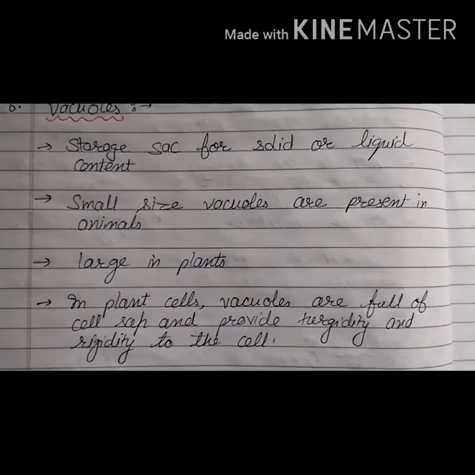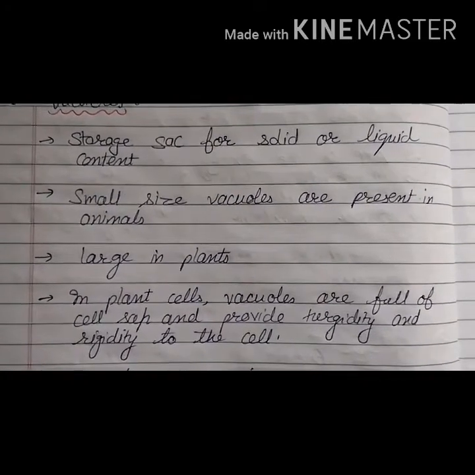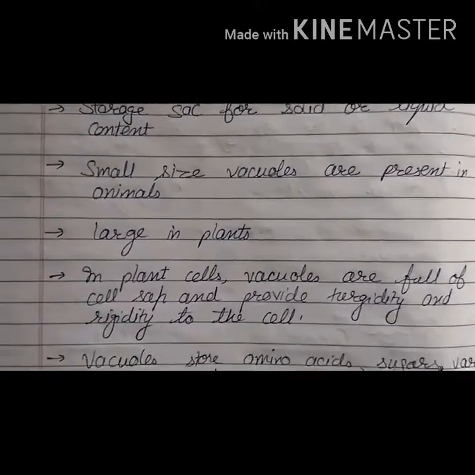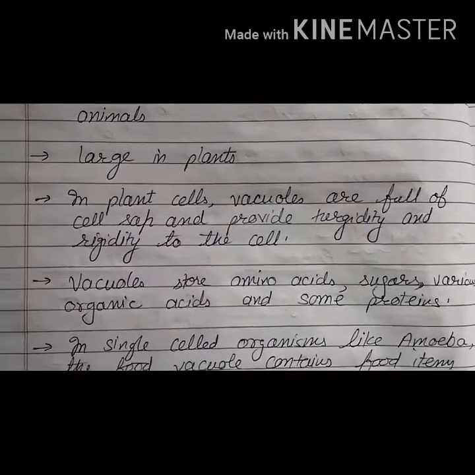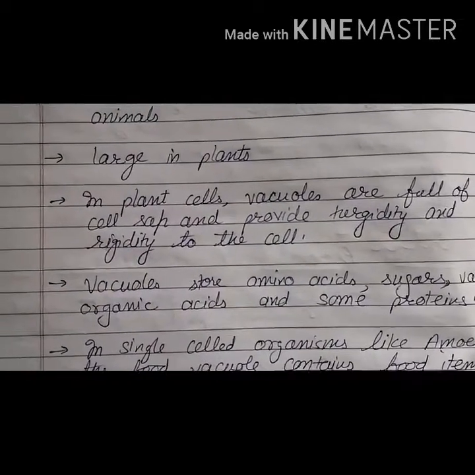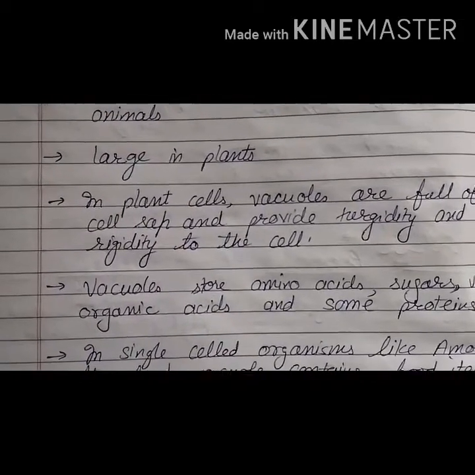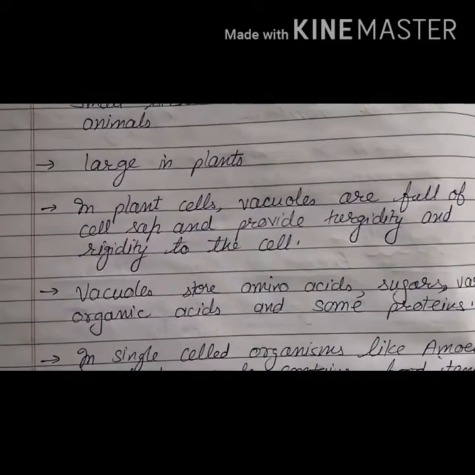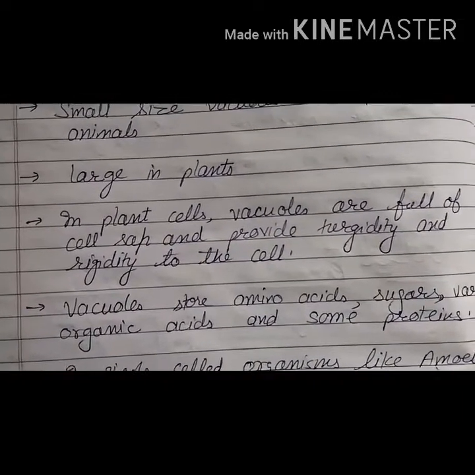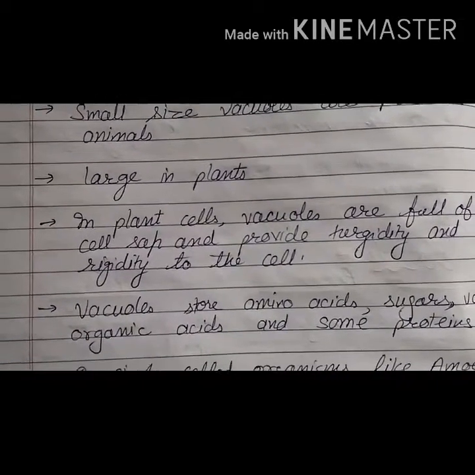In animals, various small size vacuoles are present, whereas in plants generally one vacuole which is very large in size is present in the center. In plant cells, the vacuole is full of cell sap and provides turgidity and rigidity to the cell. What does it mean? A liquid is present inside the vacuoles, and this provides turgidity. It means it keeps the shape of the cell intact and makes the cell rigid. And it provides strength to the cell.